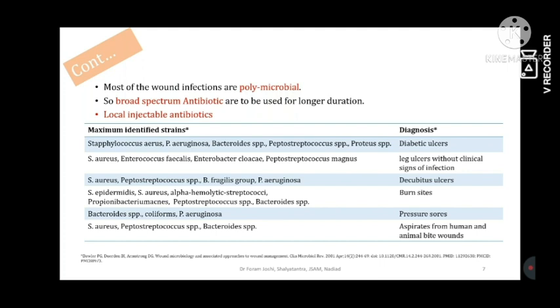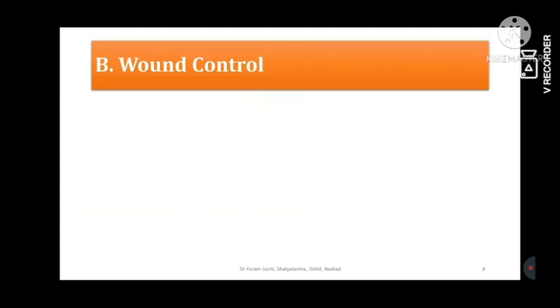But what we are lacking is on our own pathy's wound management side. So this is for your introduction: particular wounds have particular microbes. What we need to do, we will see from the Ayurveda side later in the slides. The contemporary management is local and injectable antibiotics, broad spectrum, just because wounds are usually polymicrobial. Then wound control.